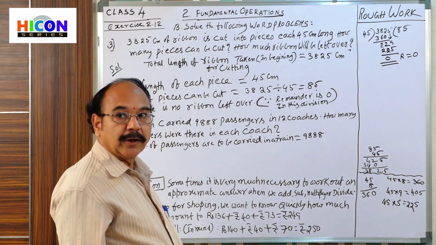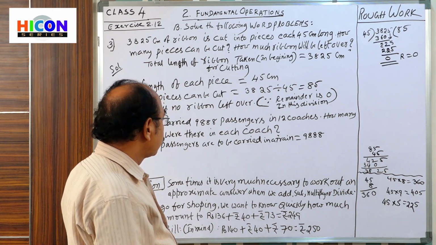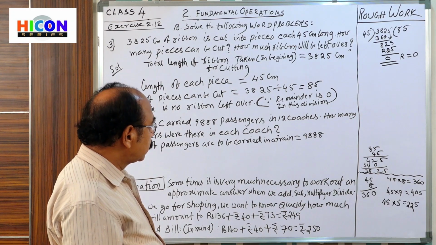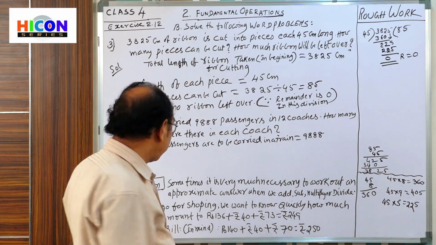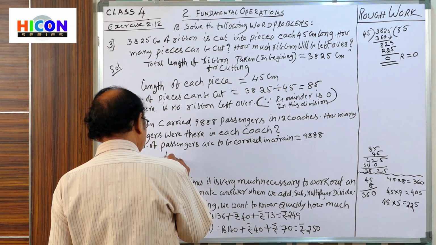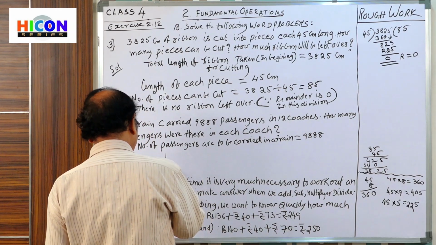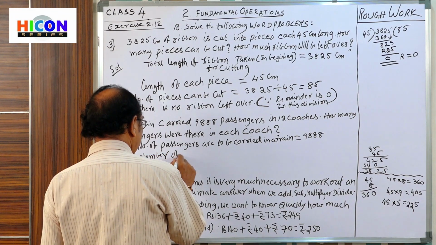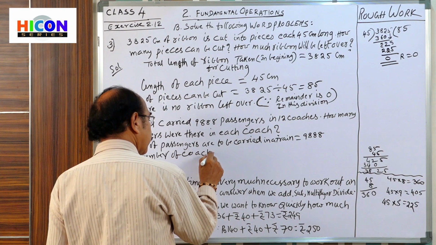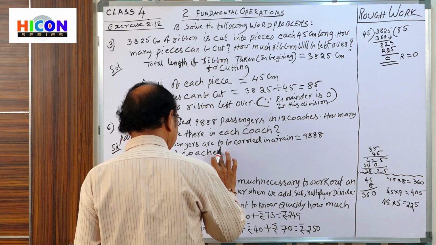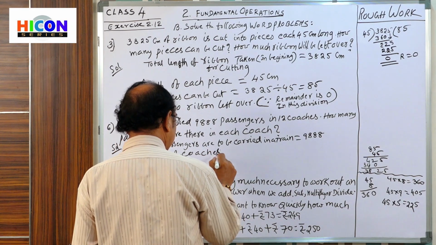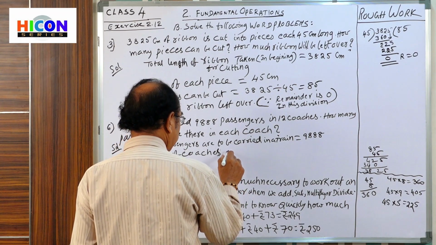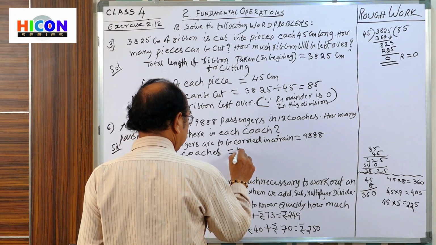How many coaches? In how many coaches do they have to be adjusted? So 12 coaches. Here we write number of coaches is equal to how many coaches? 12 coaches.